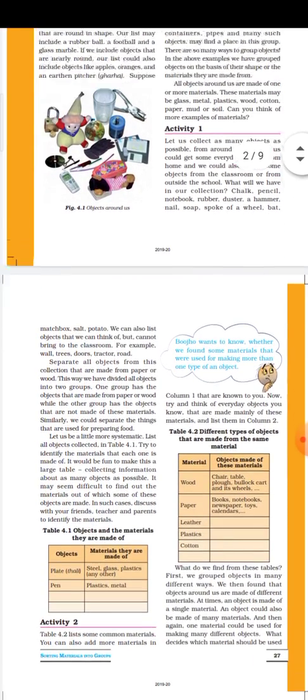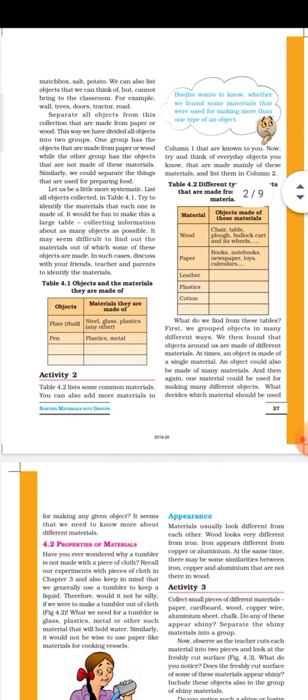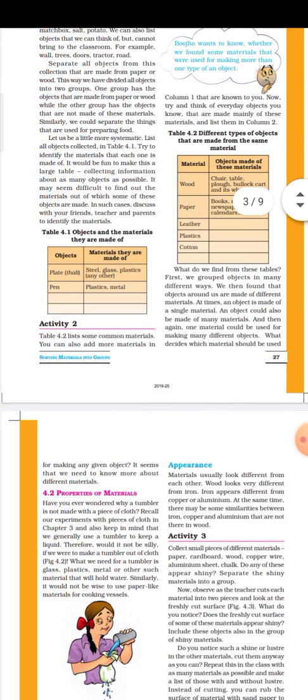We also sort materials into different groups on the basis of the raw material by which they are created. So what happens? We categorize materials into different groups to make our work easy, so that whenever the need arises, we can find a material or an object within a short period of time. It saves our valuable time. We can easily find the things required for different kinds of activities.